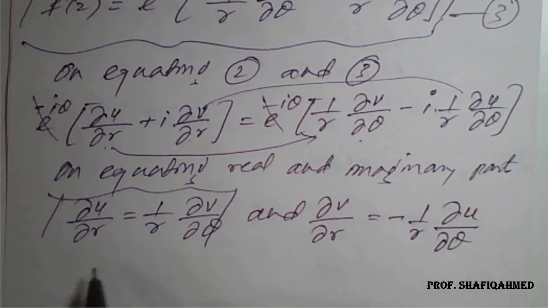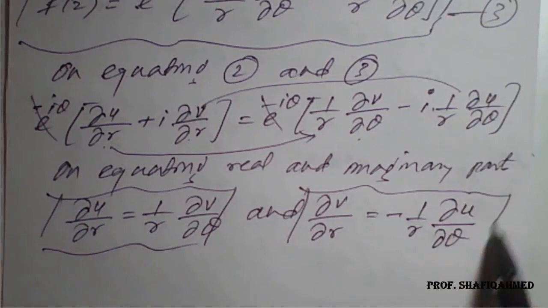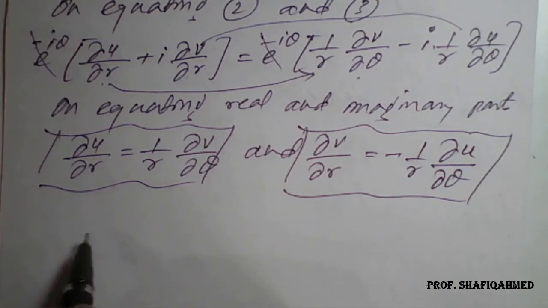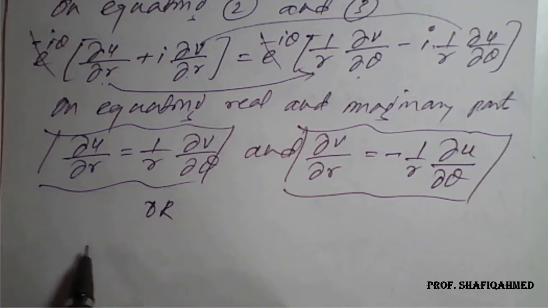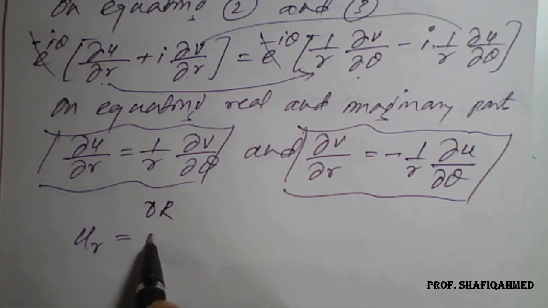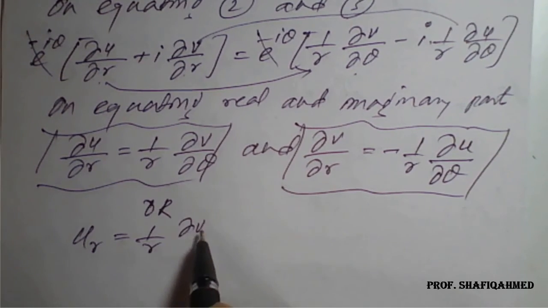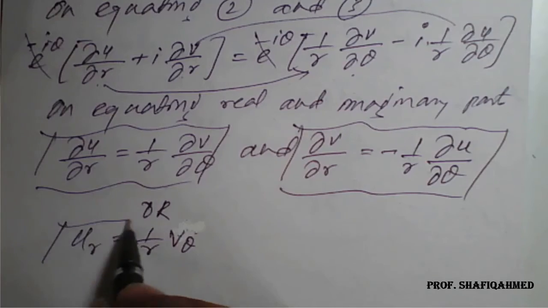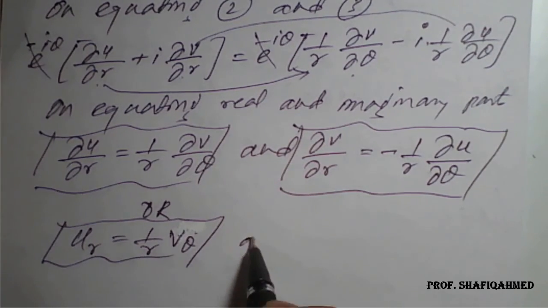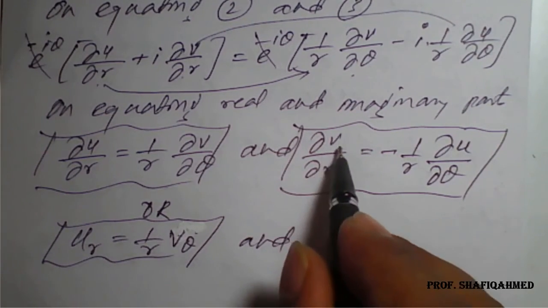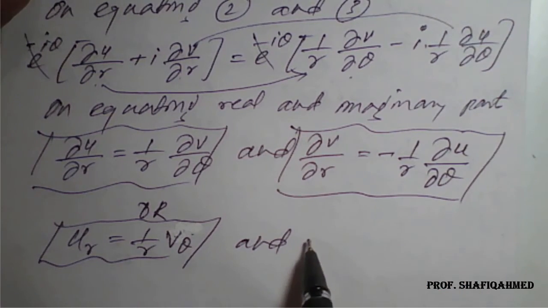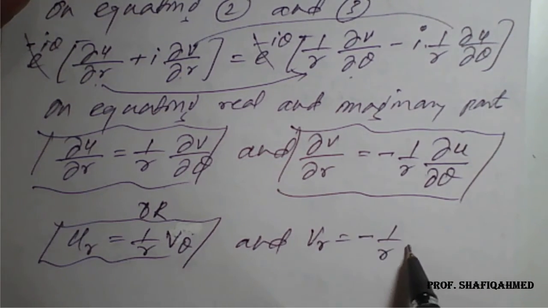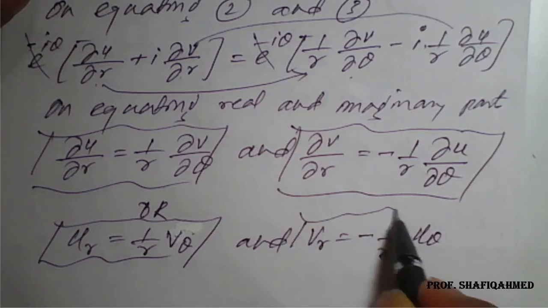This is the polar form of the CR equations, which may be written as u r is equal to 1 upon r into v theta, and v r is equal to minus 1 upon r into u theta.